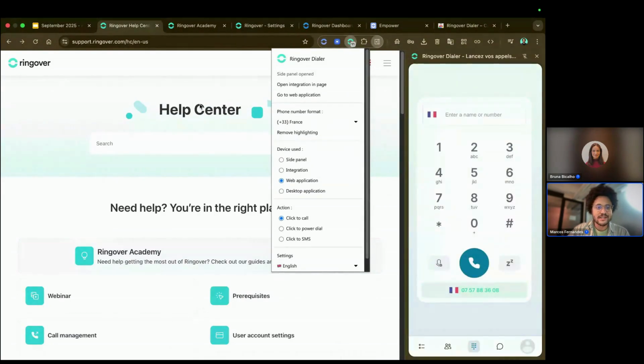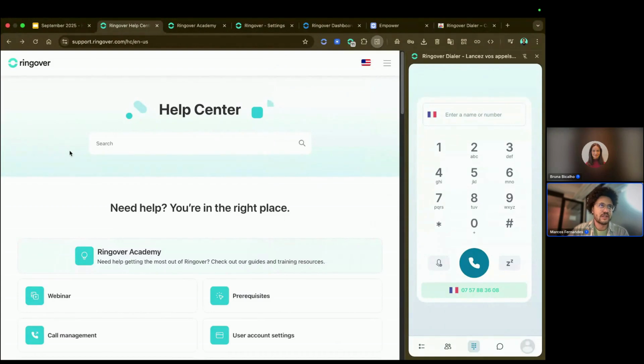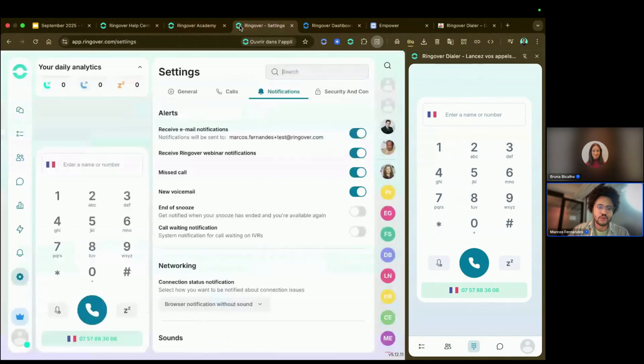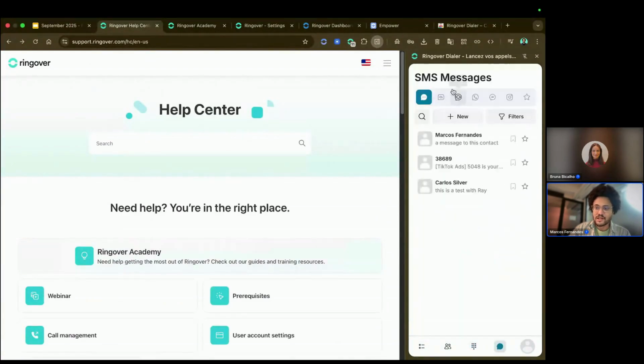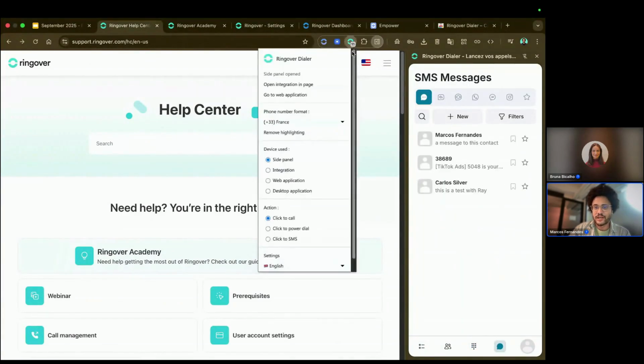As you can see, I'm visiting Ringover's support page, and on this page I can have access to my dialer. So I don't need to go to my Ringover web app every time, because I have access to my dialer everywhere I go when I'm navigating the web. So I can make a call, I can send a text using the Ringover extension.